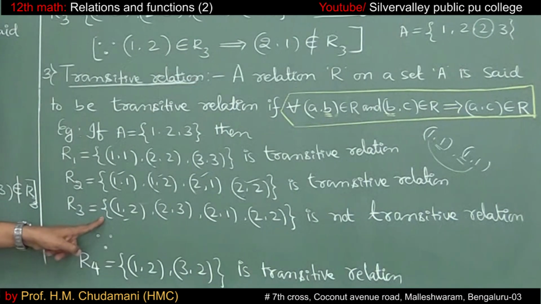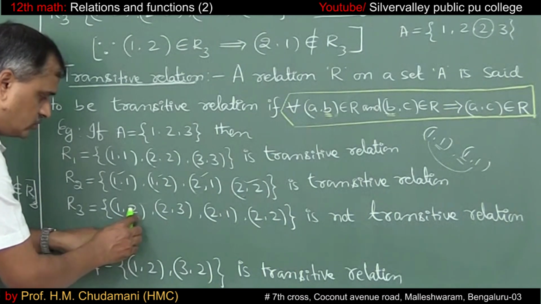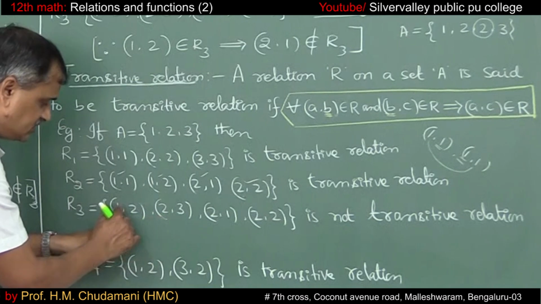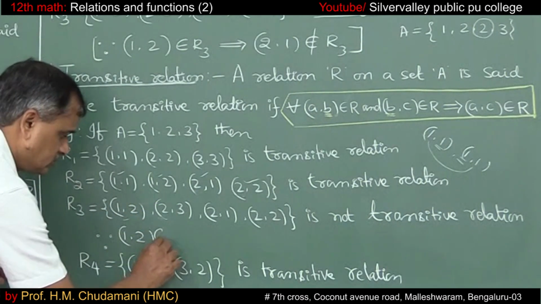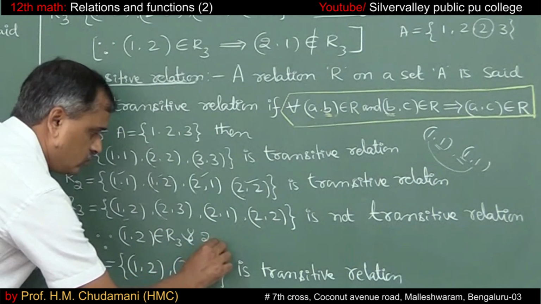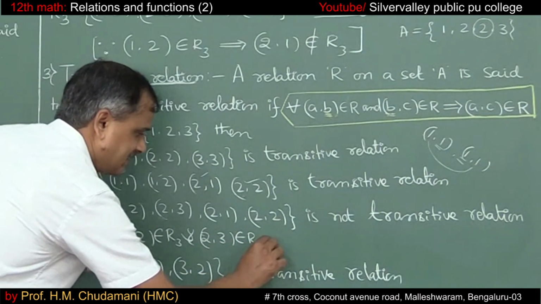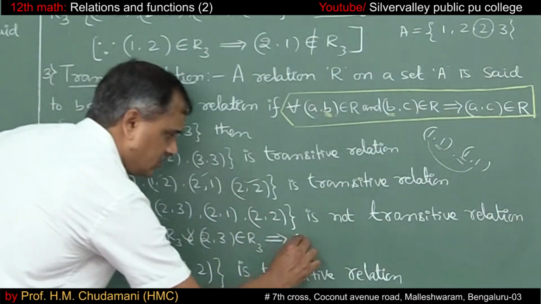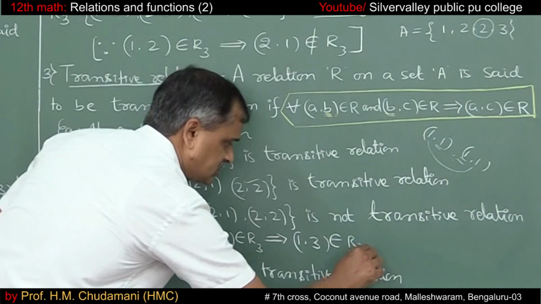Come to R3. 1 comma 2, along with 1 comma 2, 2 comma 3 we can take. This is B, this is B. 1 comma 2 belongs to relation R3 and 2 comma 3 belongs to the relation R3. Does this imply A comma C, that is 1 comma 3, belongs to the relation?